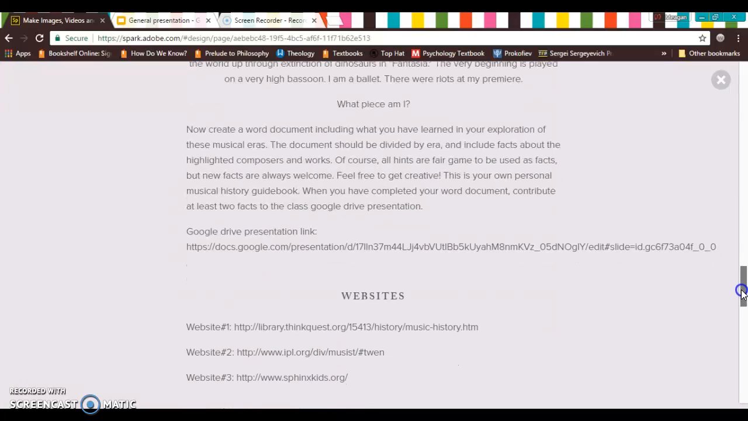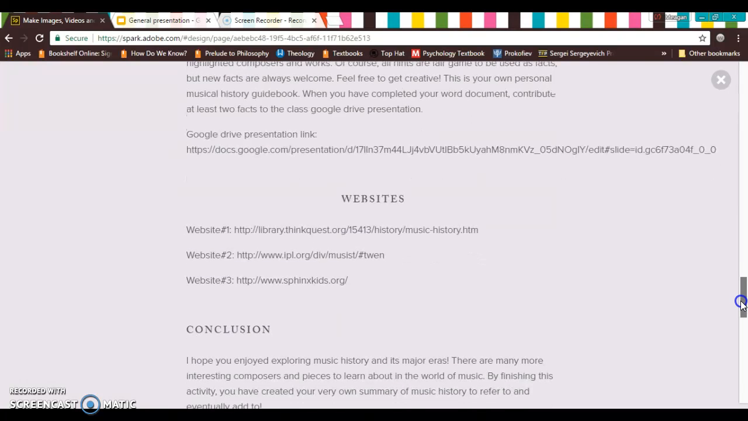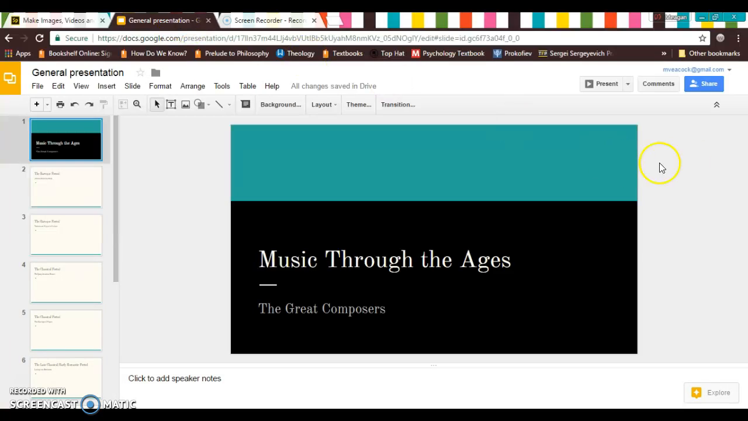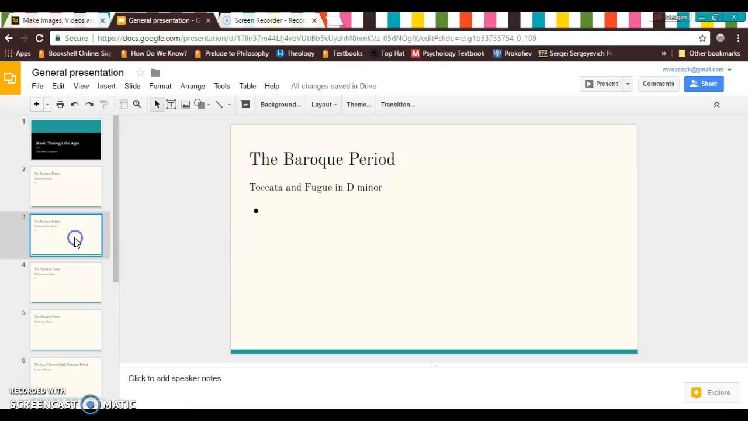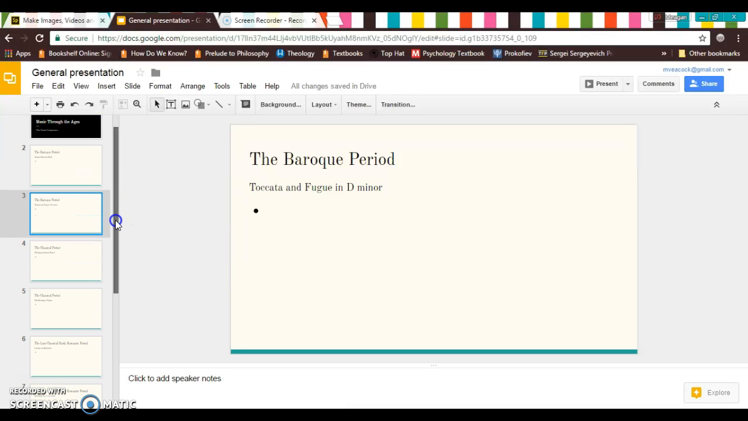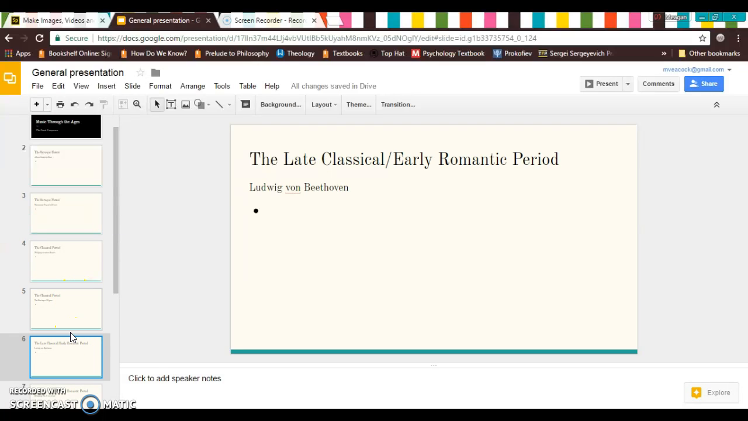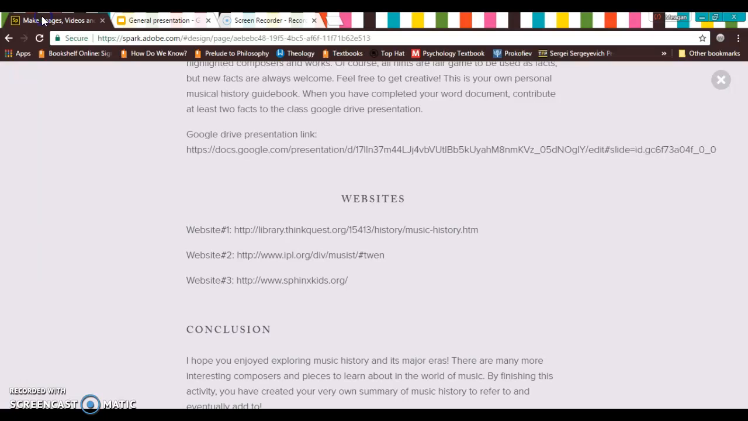And they can use these different websites that I have listed here to guide their investigation and guide their learning and their research. Once they have completed this Word document, I have asked them to submit 2 different facts to our Google Drive presentation, which I have shared the link here for, and they can go in and add to this presentation. I've already set up the presentation so that each composer and each piece has its own slide, and they can just go in and add different facts to the slide, and we can create a group presentation for review later on.